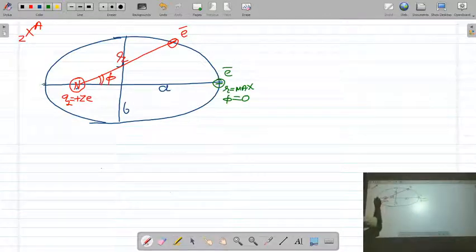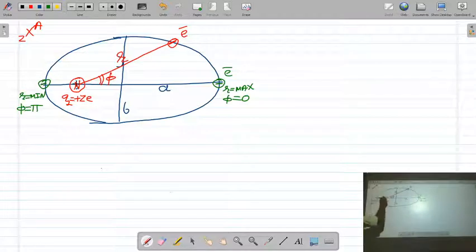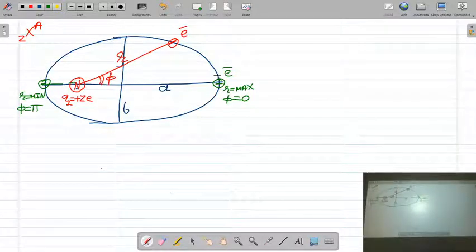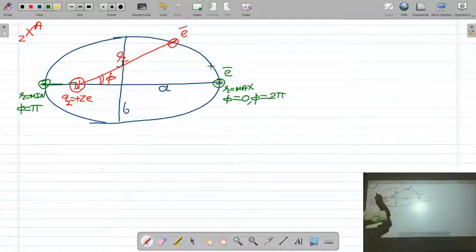When the electron completes half a rotation and comes here, it comes closer to the nucleus, so the distance of the electron from the nucleus is minimum, and angle phi will be pi. If the electron completes one rotation and comes back to the initial position, again r becomes maximum and phi will be 2 pi.